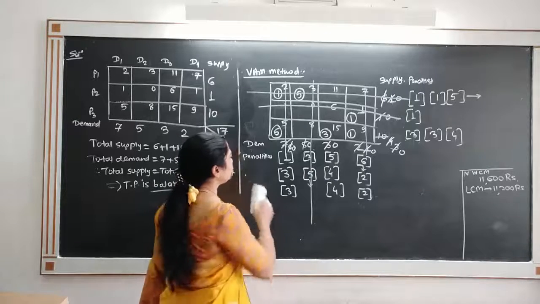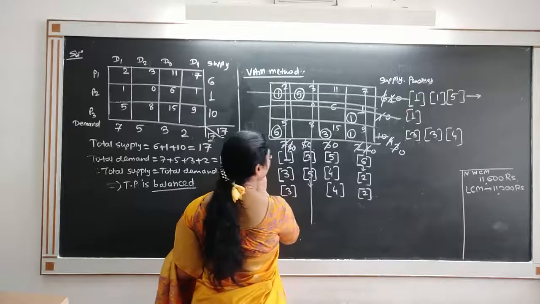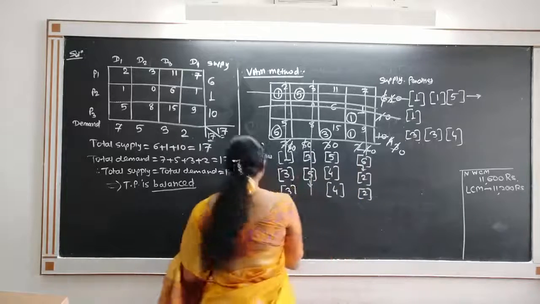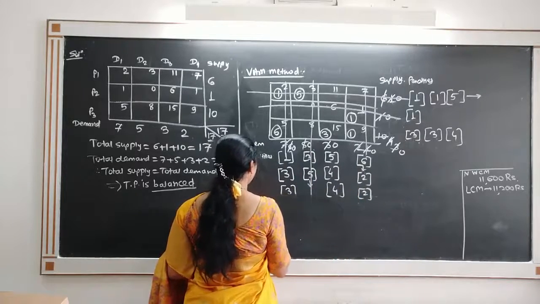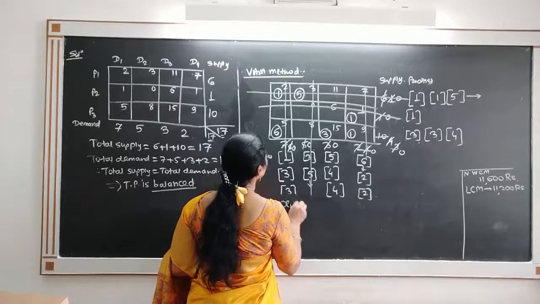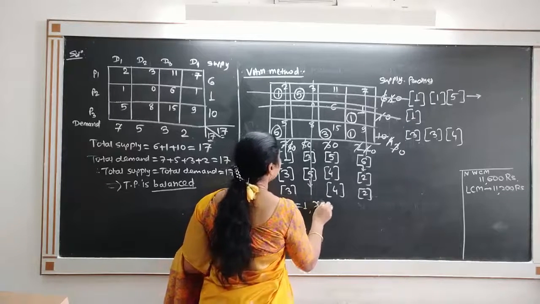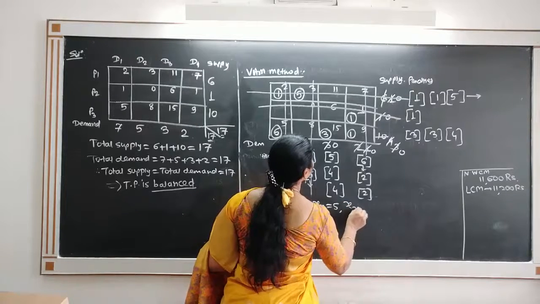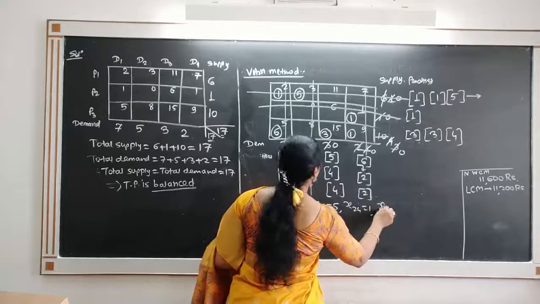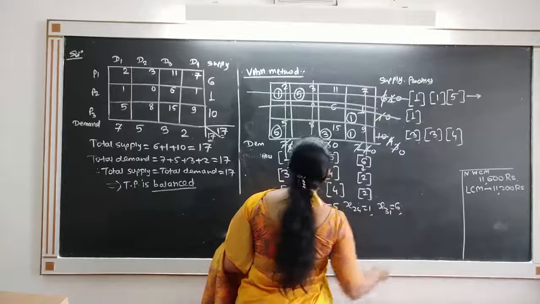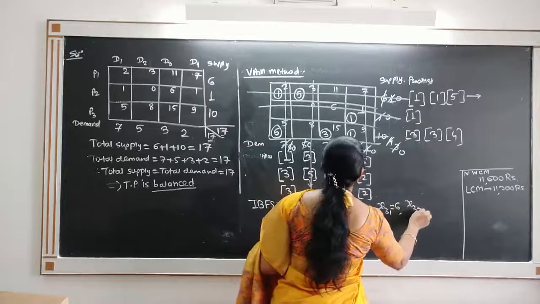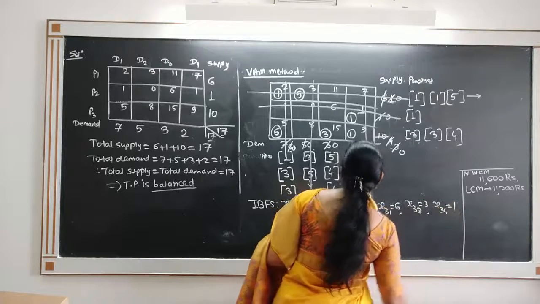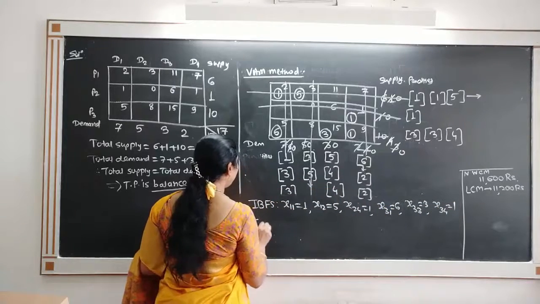So what is the solution? Observe the solution now. The initial basic feasible solution is x11 is equal to 1, x12 is equal to 5, x24 is equal to 1, x31 is equal to 6, x33 is equal to 3, and x34 is equal to 1. And what is the transportation cost?